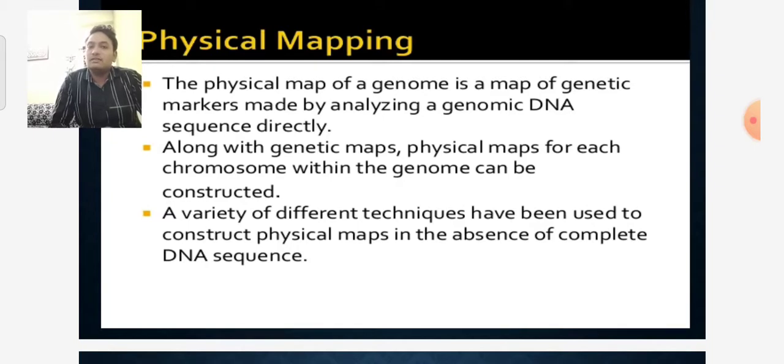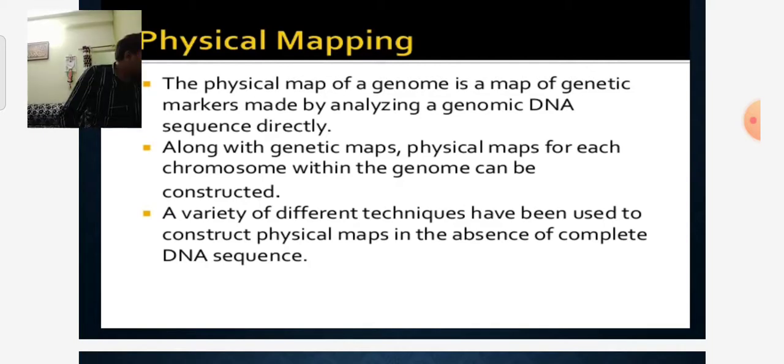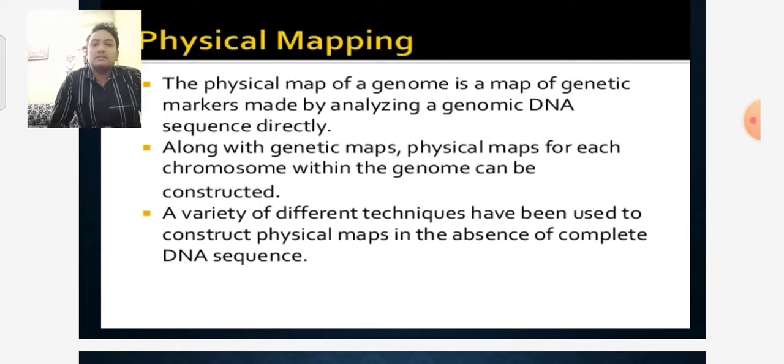We know that our genetic DNA contains various types of markers, so we analyze the genomic DNA sequence directly. Along with the genetic map, physical maps for each chromosome within the genome can be constructed.